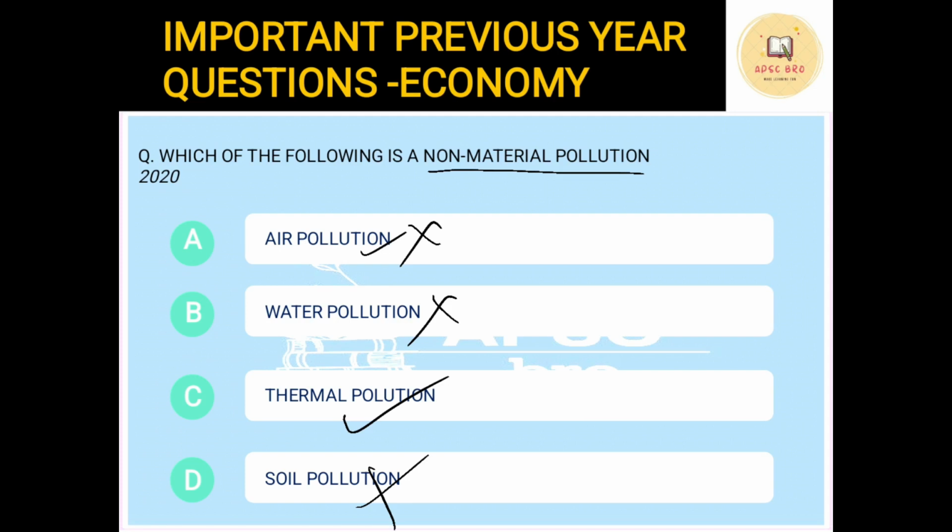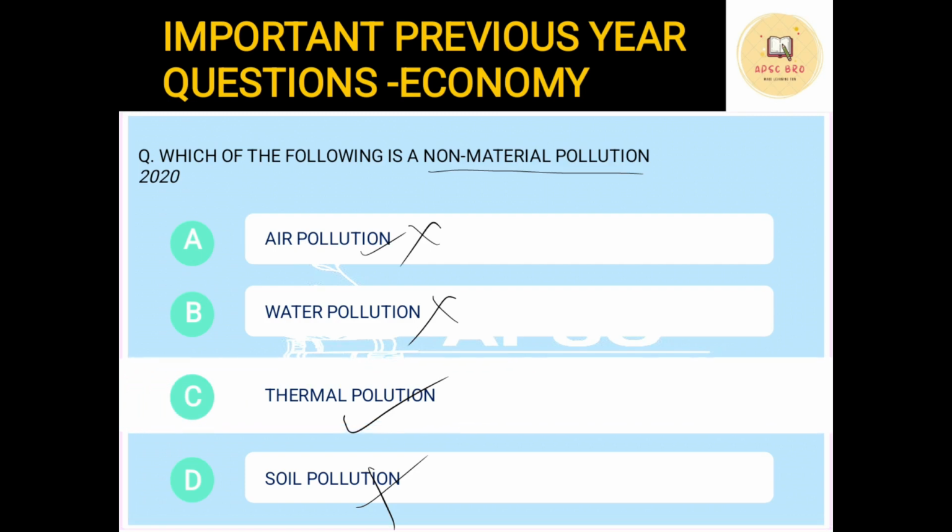Or suppose in any other way, you are heating the water bodies or the air. So that causes a change in environmental temperature. Now that is called thermal pollution. So the correct answer to this will be thermal pollution, because here the pollution is caused by transfer of heat, which is not a material thing. Okay, so this is the correct answer.